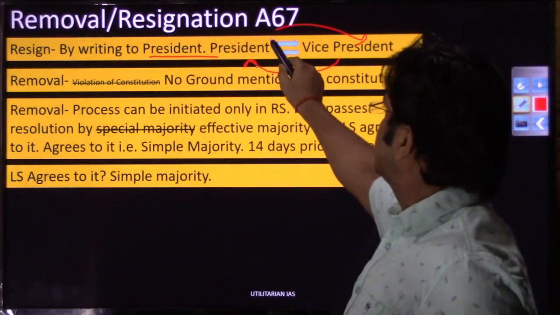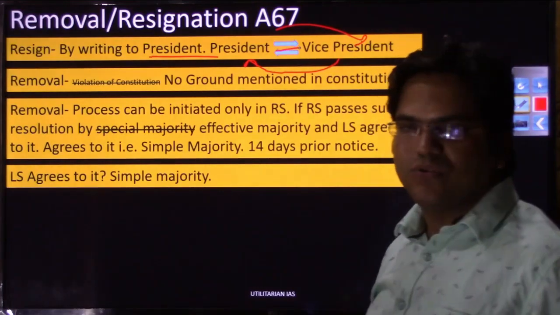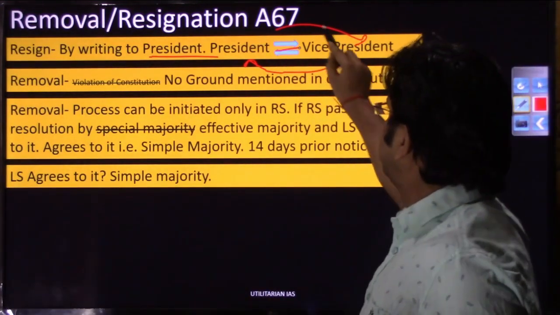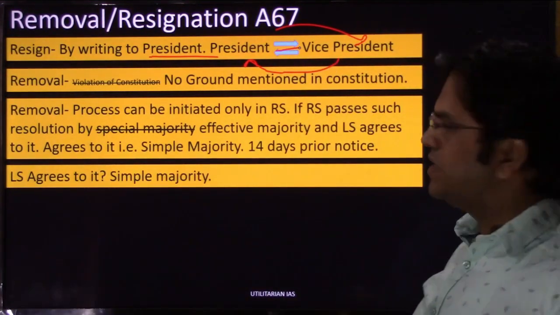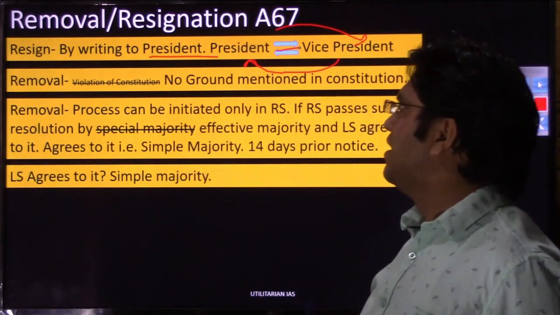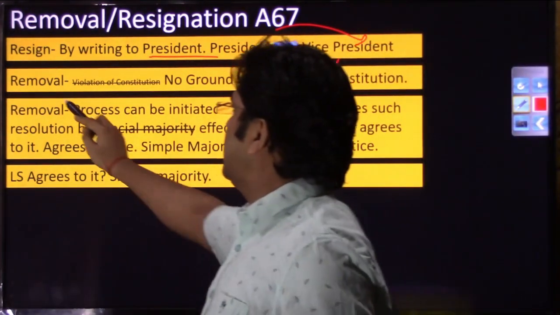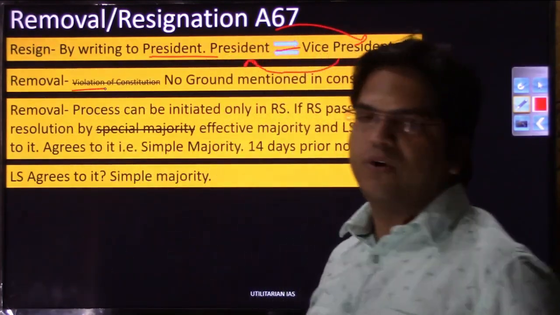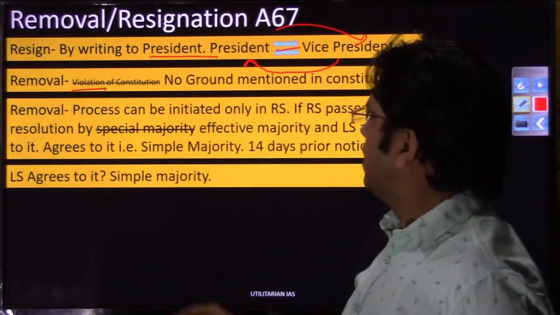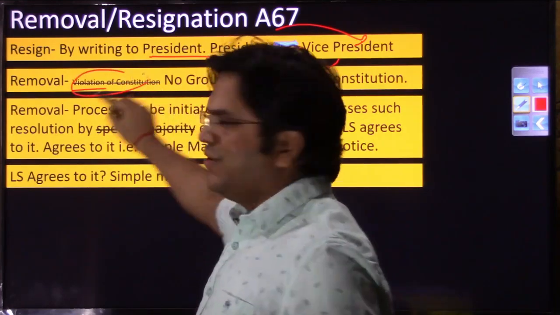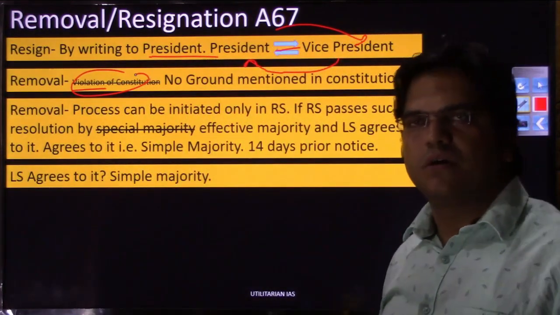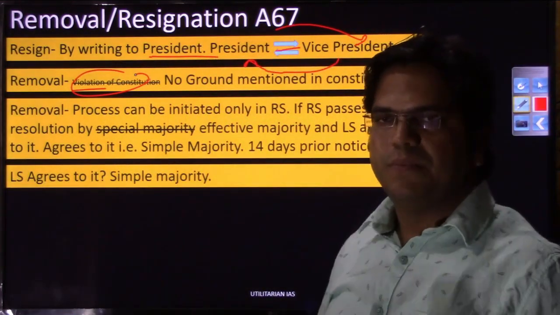So that is a vice versa case, and that's why these two arrows: the president will address his letter to the vice president, and the vice president his letter to the president. So the first method is that he can resign, right? The second is removal. In case of removal, what would be the ground of removal? Violation of constitution? No, violation of constitution was the ground for the impeachment of the president.